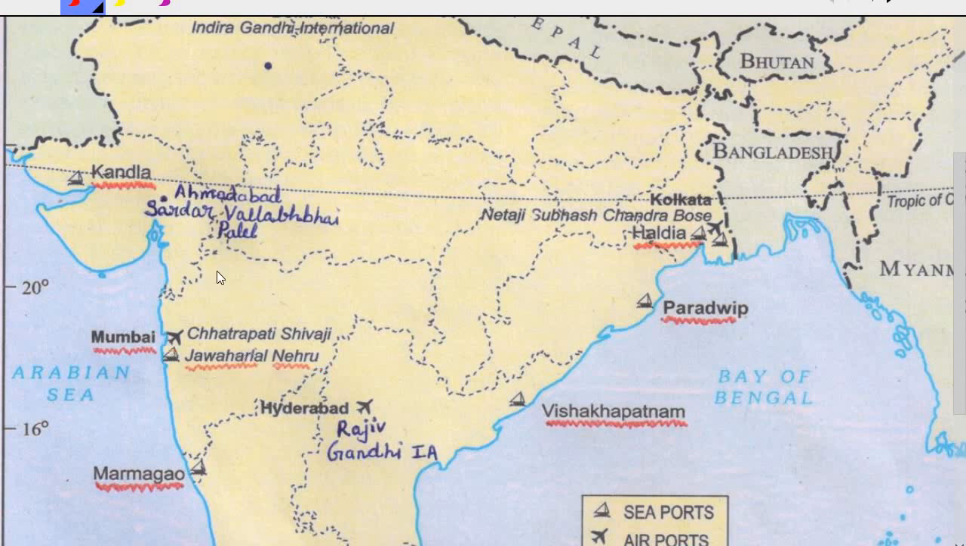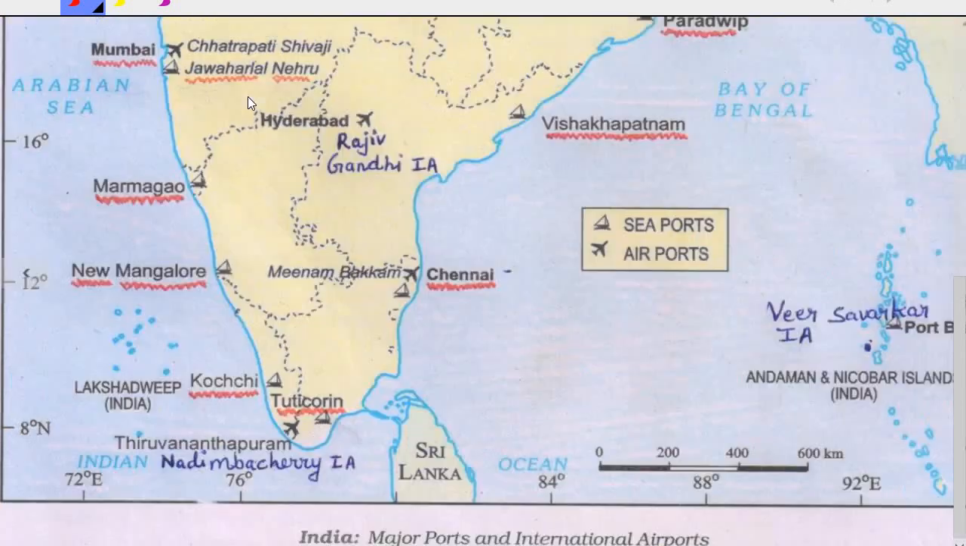Okay. Now the Marmagao Port. Where is it located? It is located in Goa. And the location of Goa is also very simple. It is just below Maharashtra. You can mark it anywhere in Goa. Okay. The Marmagao Port.